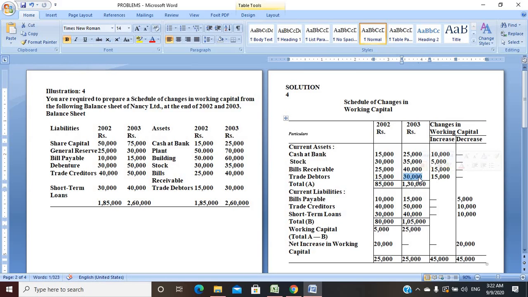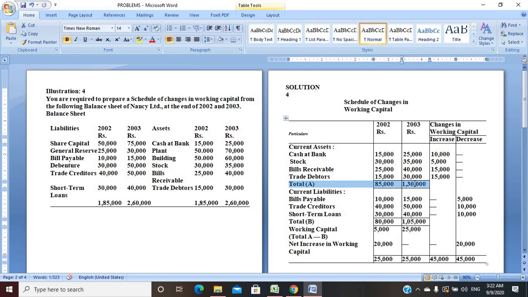So the trade debtors amount is increasing, and it will automatically go into the increase column. There is no value in decrease, so I just mention a dash. So I total it here. The current assets column is done from my side. There are no other current assets which I found in the question.